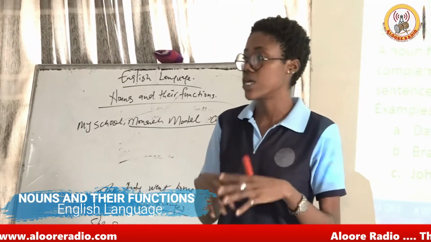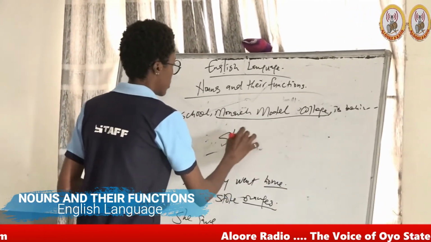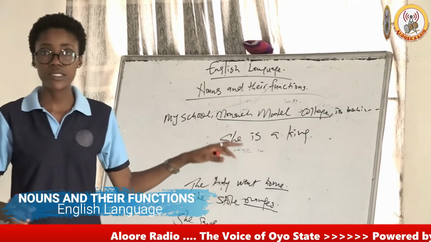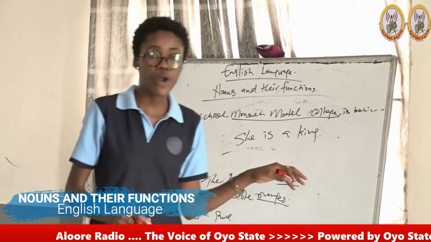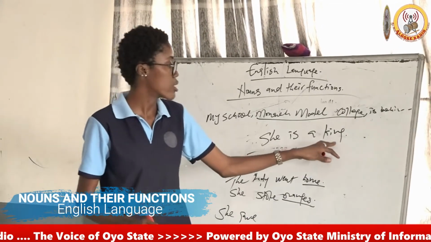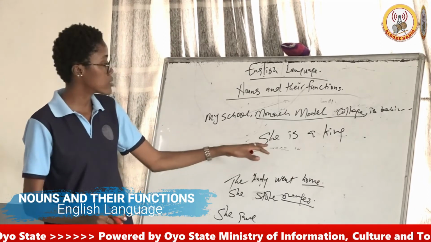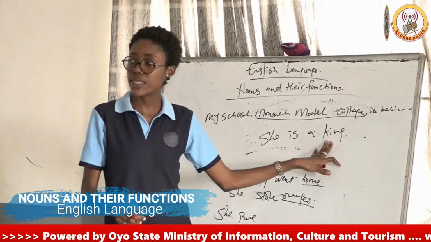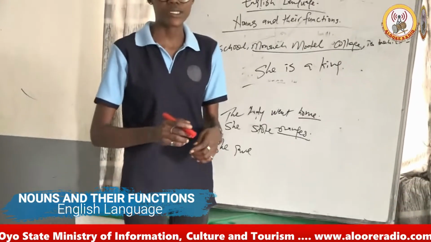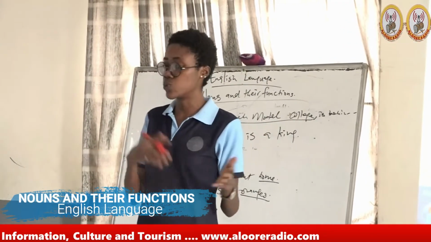You see that when you say, she is a king, the is here is not showing any action, but rather it is connecting the subject with the complement, telling us that the subject and the complement are the same person. And the thing is, it is similar with the noun in apposition, which we just did.